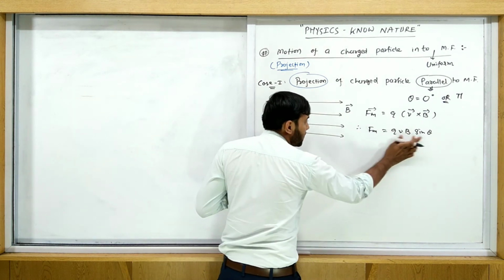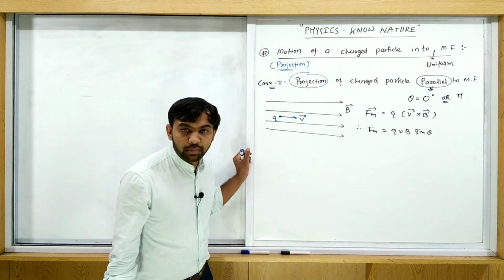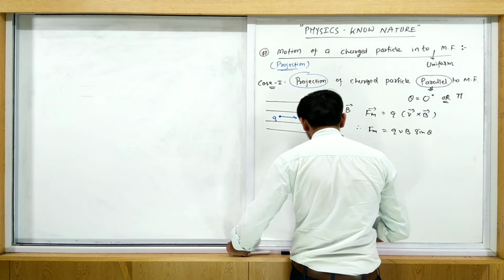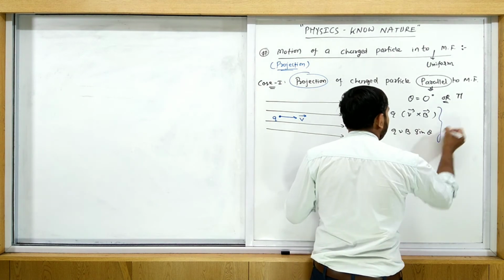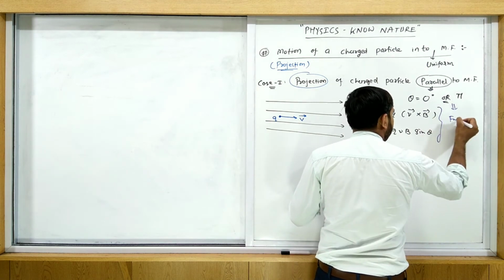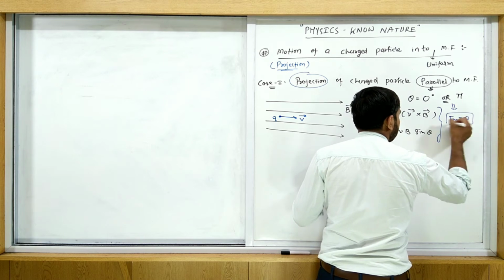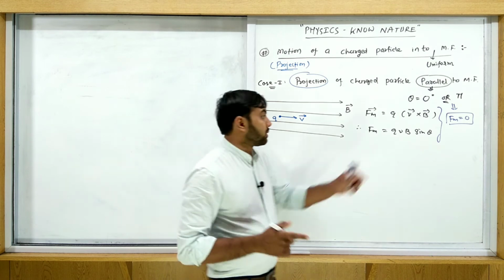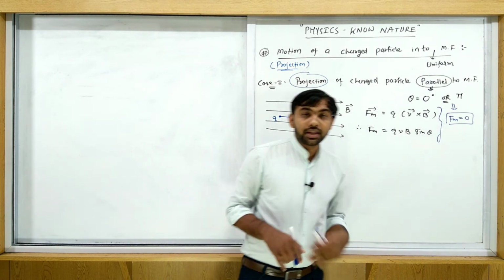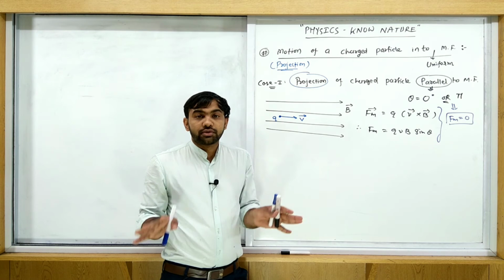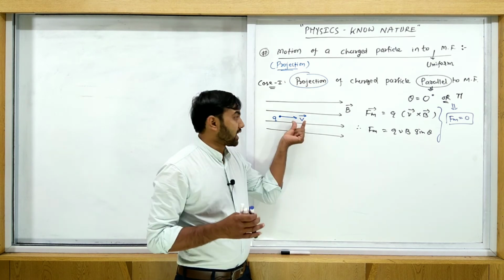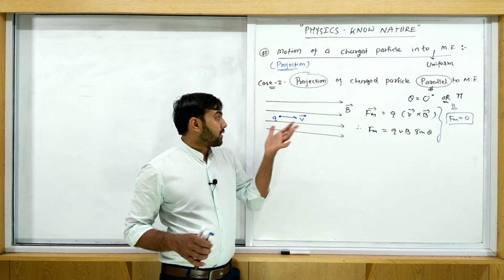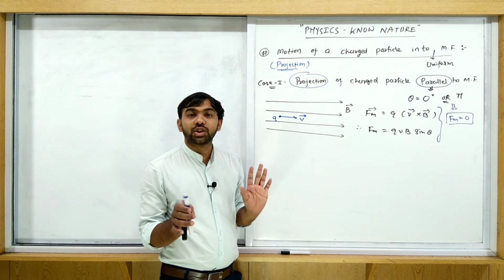So qvB sin 0 is 0, sin pi is 0. In this situation Fm is equal to 0, because sin 0 is 0 and sin pi is 0. It means the magnetic force does not apply on this charged particle. If the magnetic force does not apply, the velocity does not change.